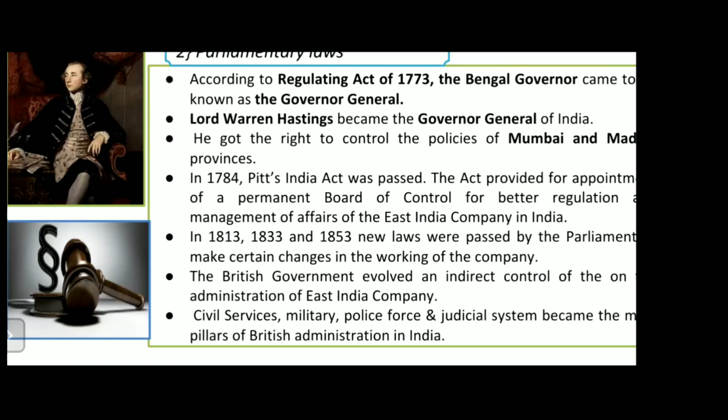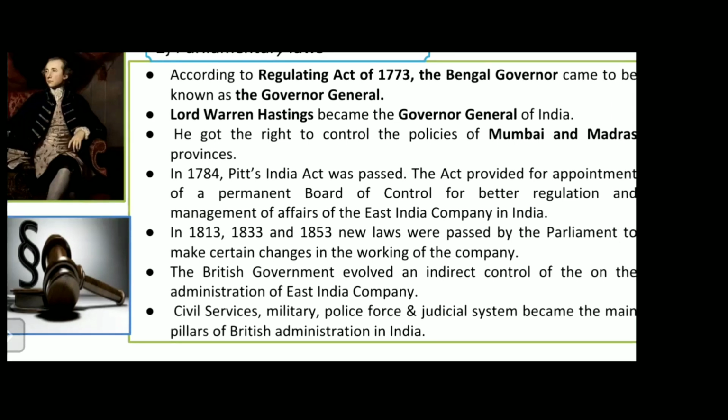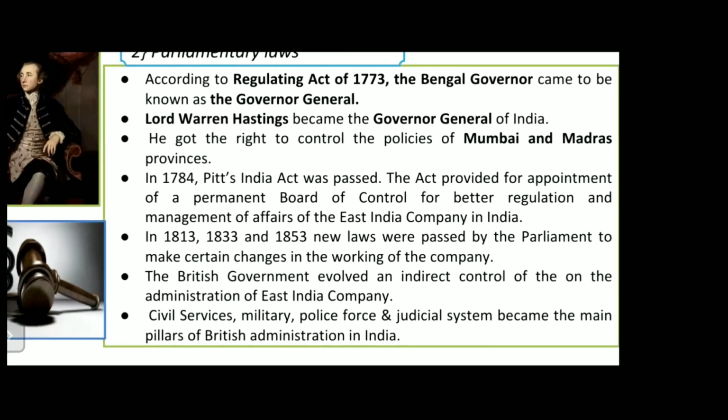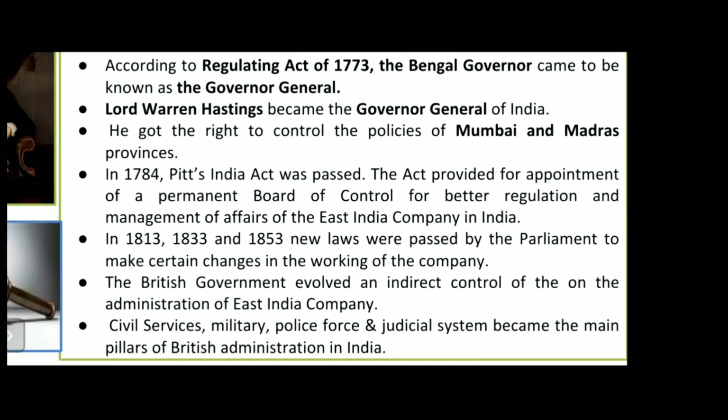In 1784, Pitt's India Act was passed. Now this is one more thing. What was this act? The act provided for the appointment of a permanent board of control for better regulation and management of the affairs of the East India Company in India. The main aim of this act was to appoint a permanent board of control, to appoint some people so that it would be easier to regulate and manage the affairs of the East India Company.